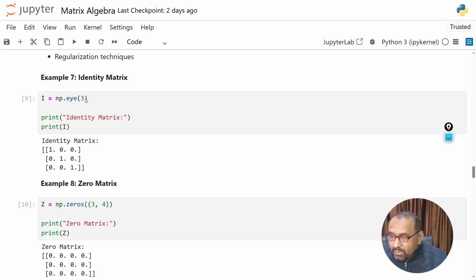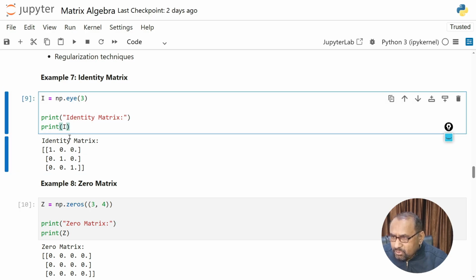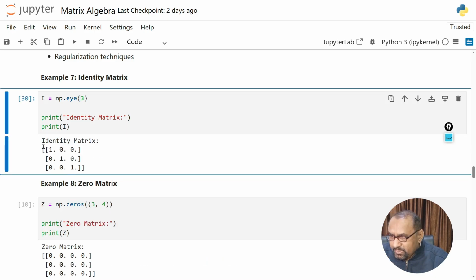But here the identity matrix is always a square matrix, so either it will be 1 by 1 or 2 by 2 order, 3 by 3 order, 4 by 4 order, and so on. So the identity matrix will always be a square matrix. So if you enter 3 here, this will be the identity matrix of 3 by 3 order, and when you execute this cell, you can see the diagonal elements are 1 1 and other elements are 0 0.